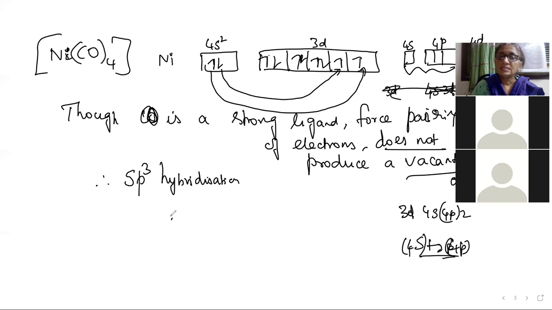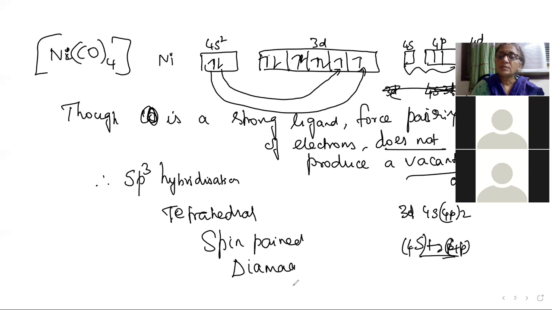This is a case in which the complex shape is tetrahedral, but it is a spin paired complex. All the spins are paired up, so it is not attracted by the magnet. It is a diamagnetic complex. Clear?